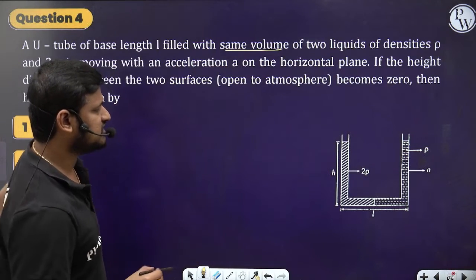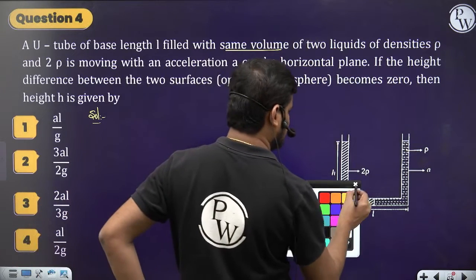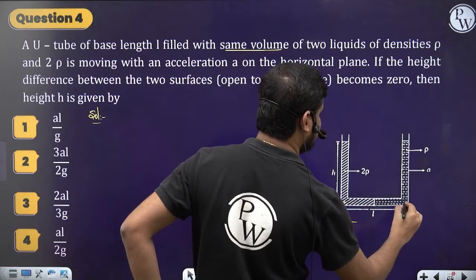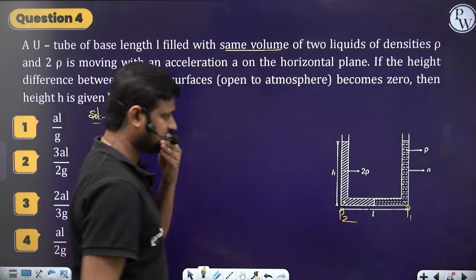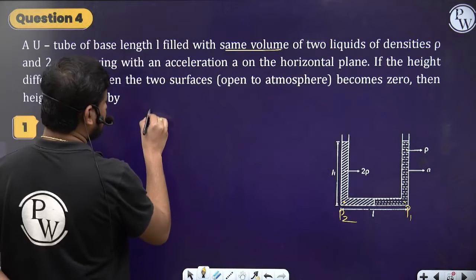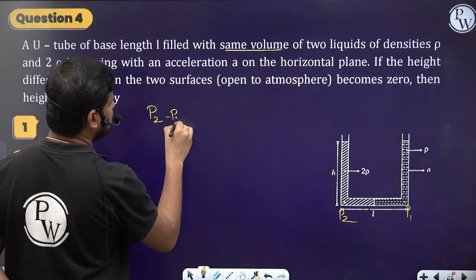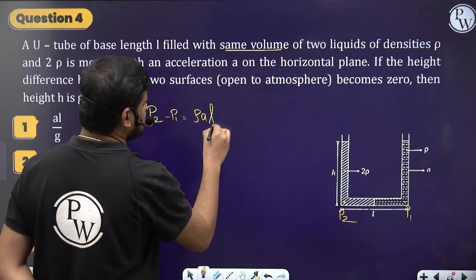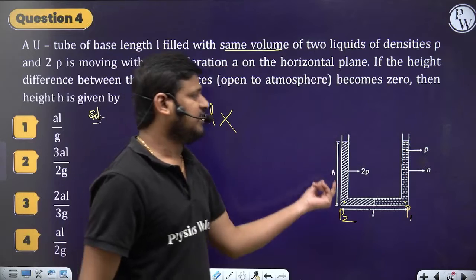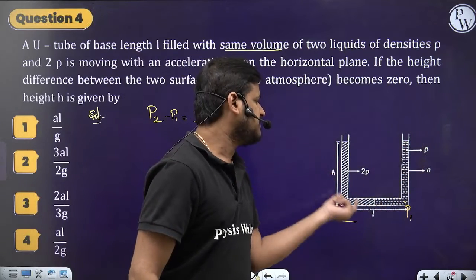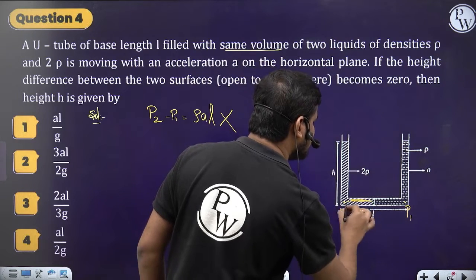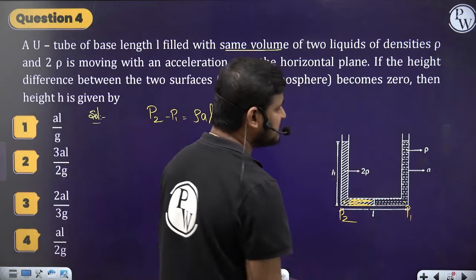Okay, so try to understand this concept. We consider two points here. As it is accelerating towards the right, let the pressure here be P2 and the pressure here be P1. Obviously P2 will be greater and P1 will be less. But don't use P2 minus P1 equals rho AL. This formula you have to use only when the liquid is uniform. Same liquid is filled in the U-tube, but here the liquid density is different. Here it is 2 rho, and here the liquid density is rho.